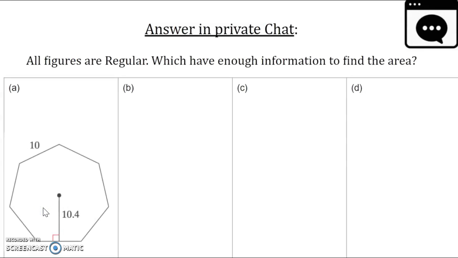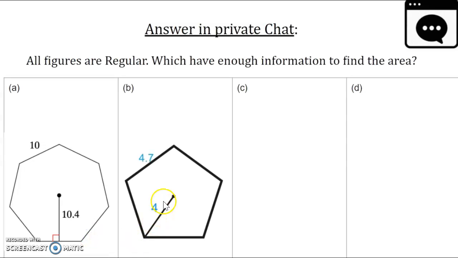What do you think? Do we have enough information to find the area of this 1, 2, 3, 4, 5, 6, 7 septagon? Do we have enough information for that? We are given that one of the side lengths is 10. We're given the perpendicular distance from the center of this septagon to the side is 10.4. Do we have enough information?